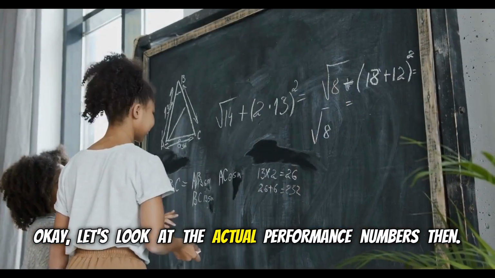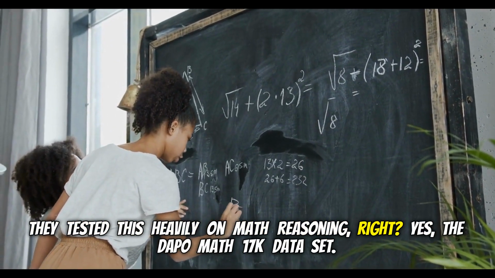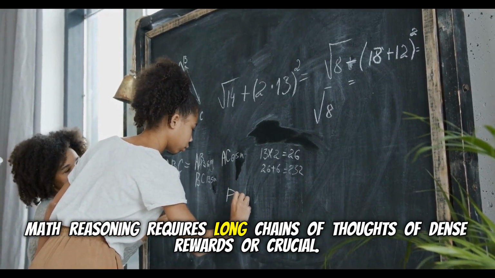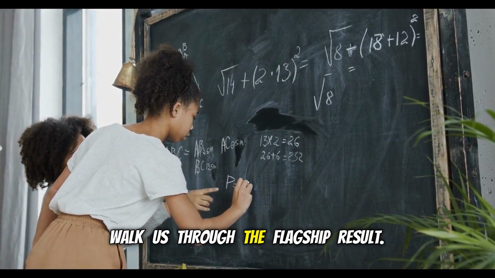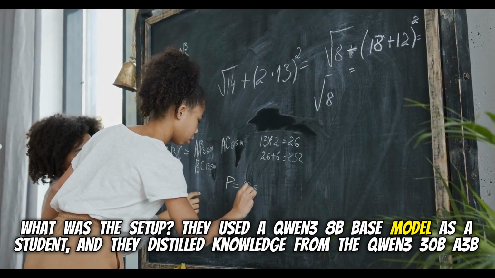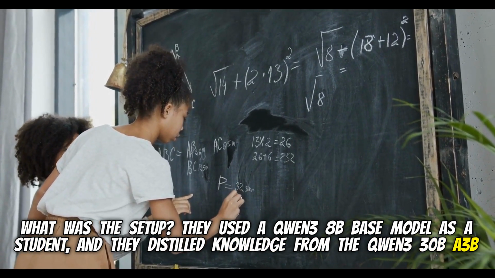Okay, let's look at the actual performance numbers then. They tested this heavily on math reasoning, right? Yes, the DPO Math 17K dataset. Math reasoning requires long chains of thought, so dense rewards are crucial. Walk us through the flagship result. What was the setup? They used a Qwen 3 8B base model as a student, and they distilled knowledge from the Qwen 330B A3B instruct teacher.